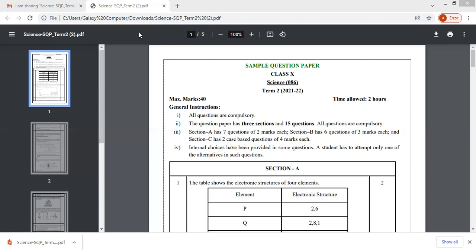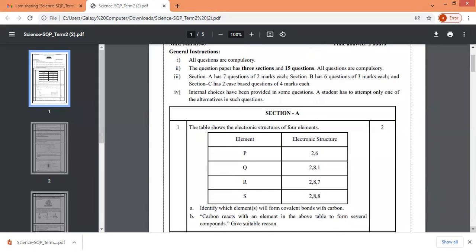All the questions are compulsory, and this question paper will have 3 sections, a total of 15 questions. Section A will have 7 questions of 2 marks, B will have 6 questions of 3 marks, and section C will have 2 case-based questions of 4 marks each. Internal choices will be given.